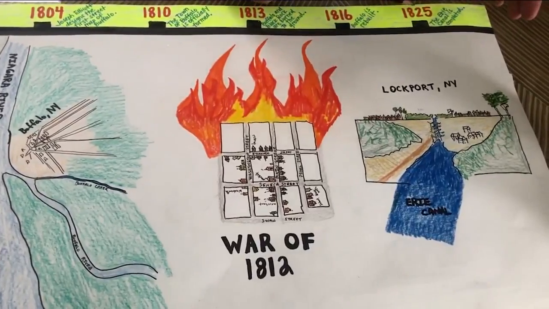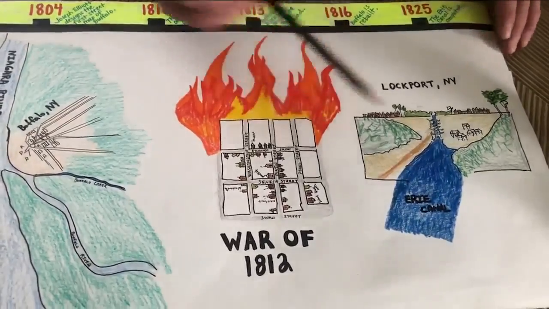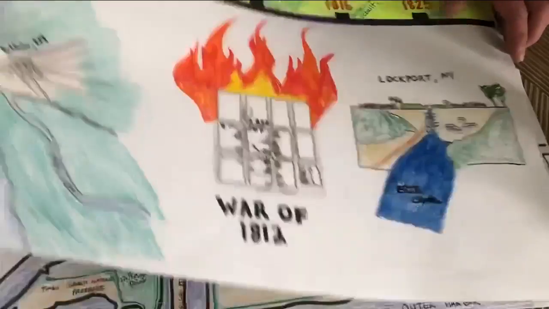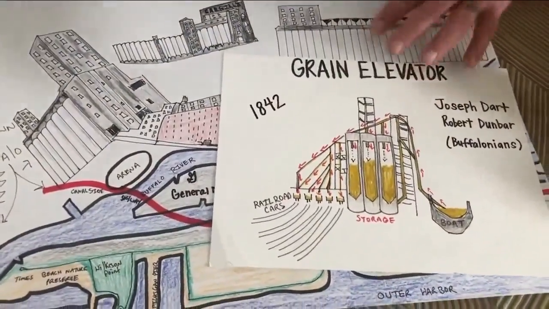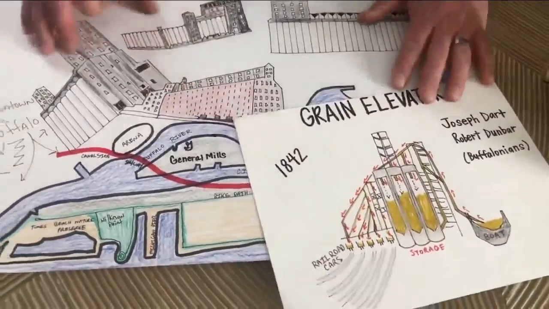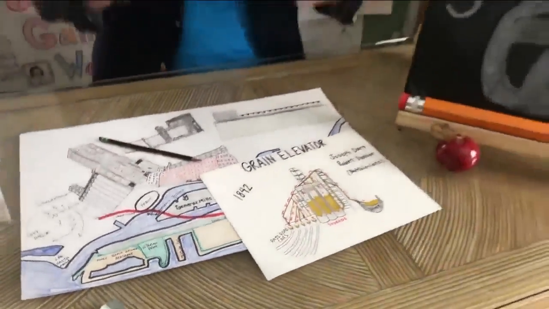But in 1825, something huge happened. The Erie Canal was opened for the first time, and as you know, this led to other things like grain production and the grain elevator. And then by the year 1901, Buffalo was the 8th largest city in America.